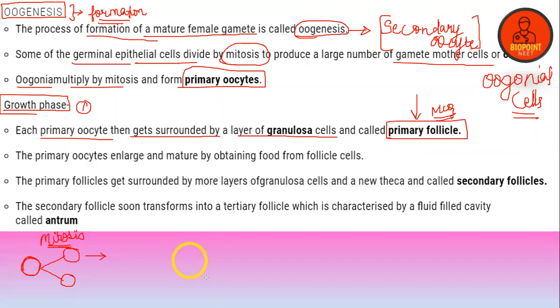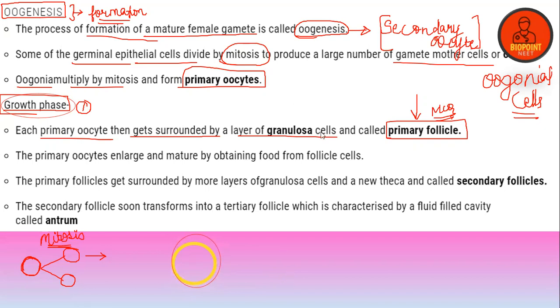Suppose this is a primary oocyte. I hope you can see the yellow marking. I'll draw with some other color. Okay, so guys, this is the primary oocyte. As the primary oocyte enters into the growth phase, this particular primary oocyte gets surrounded by a layer of granulosa cells.